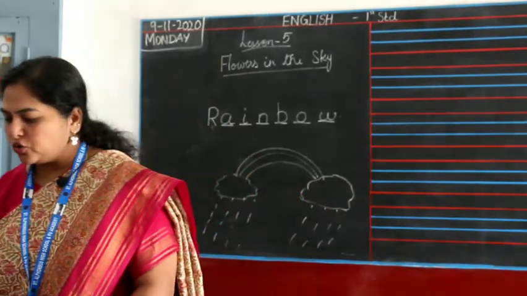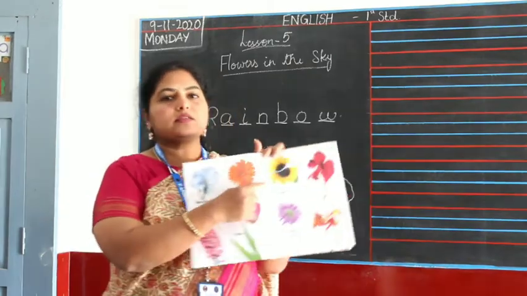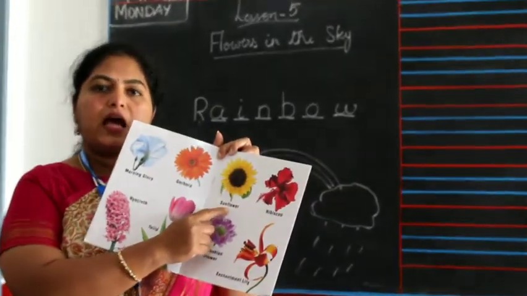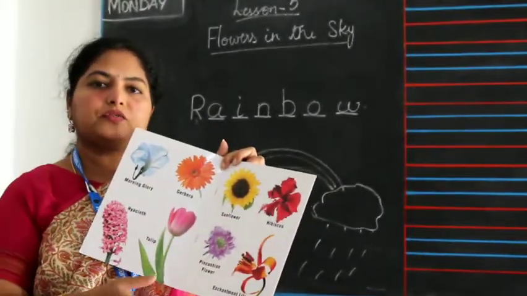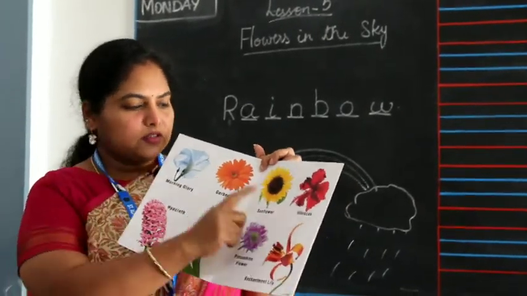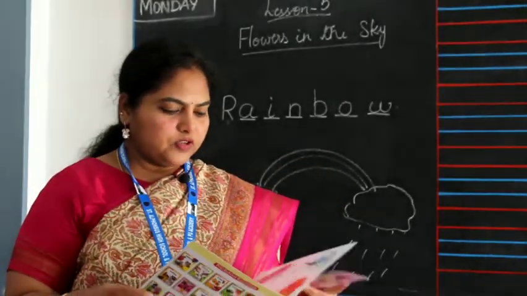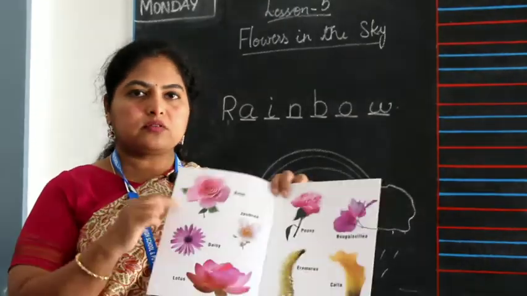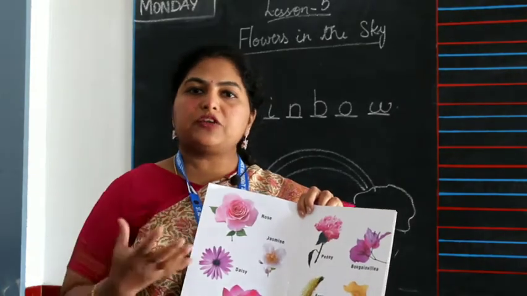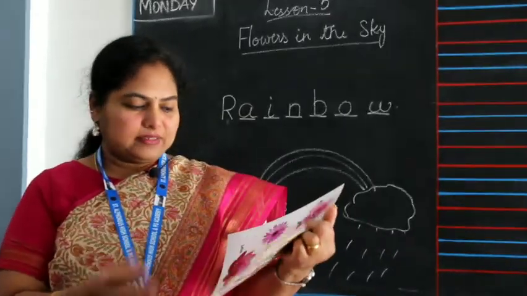I actually wanted to show you all the pictures of a few flowers here because we've been talking about flowers. This is sunflower. A sunflower looks more like a sun, and it will turn to the direction of the sun, whichever side the sun rays are, the flower will face that side. And we also have hibiscus, which you see in your lesson, and roses. Roses come in different colors, but mainly we say roses are red. And jasmine is more fragrant and white in color.